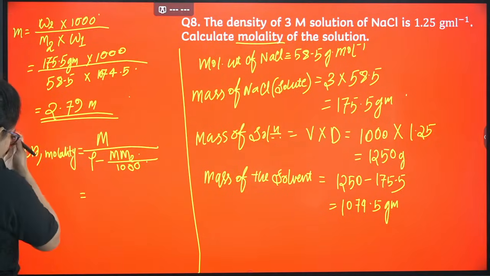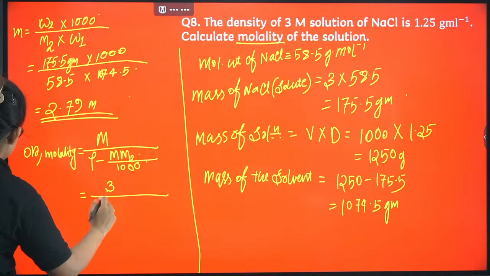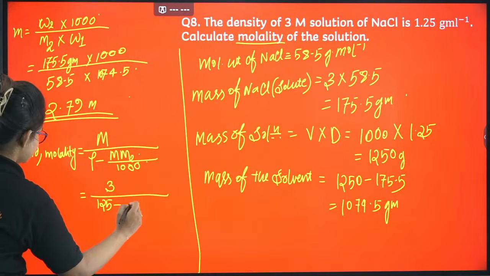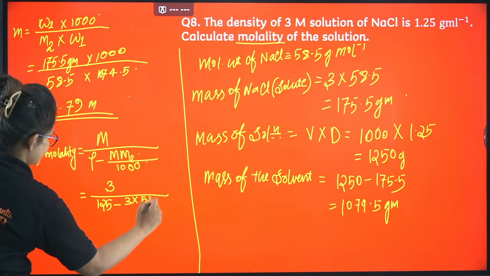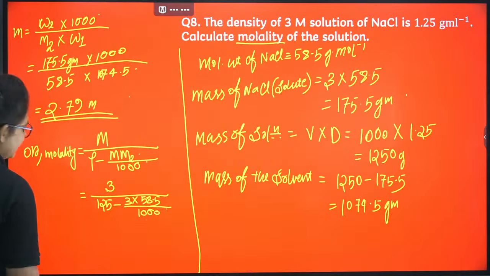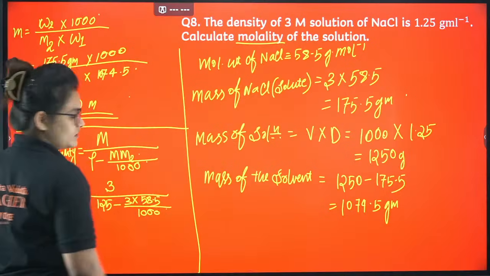Let me write it directly so there is no confusion. Molarity is given as 3, density is given as 1.25, minus molarity 3 into molecular weight of the solute 58.5 divided by 1000. If you calculate this, you will also get the answer. So this is another trick.